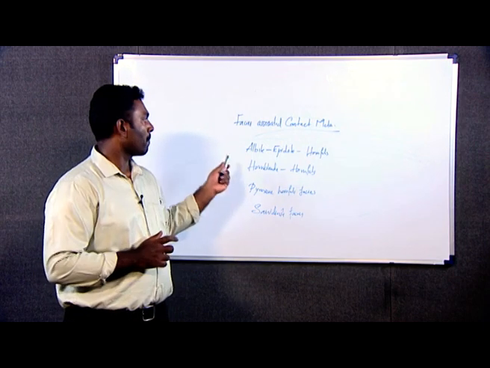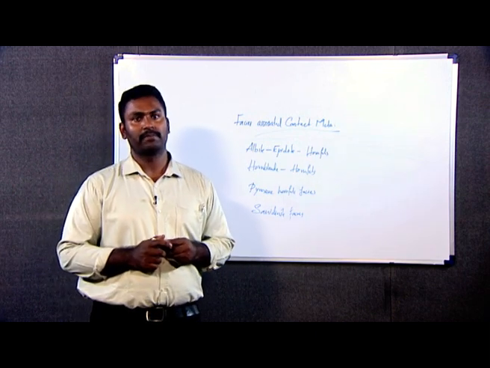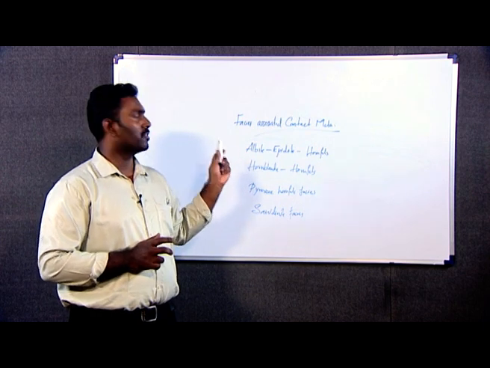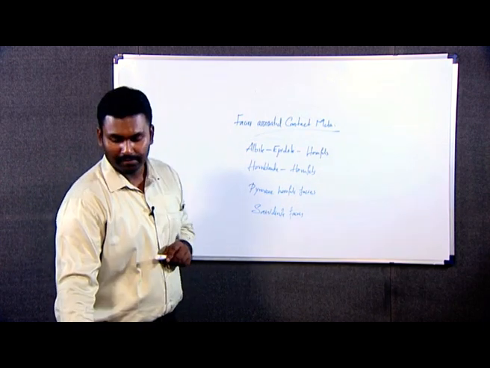So this is the characteristic feature of this facies: low pressure and relatively low temperature.